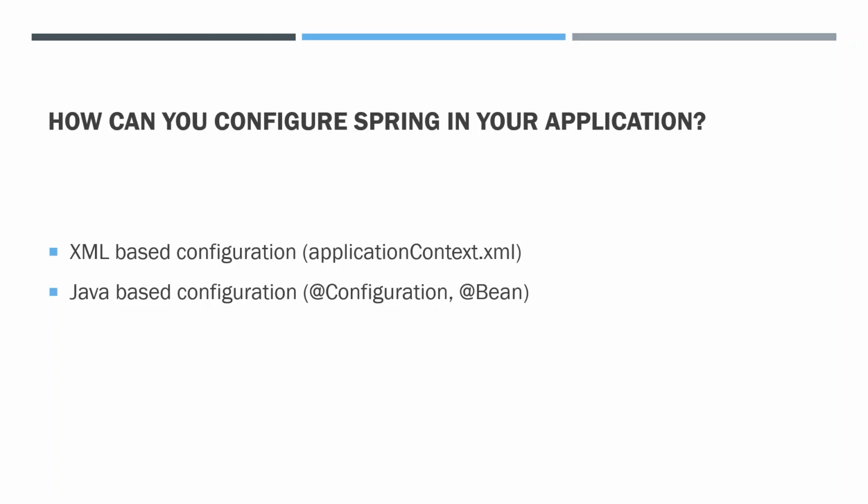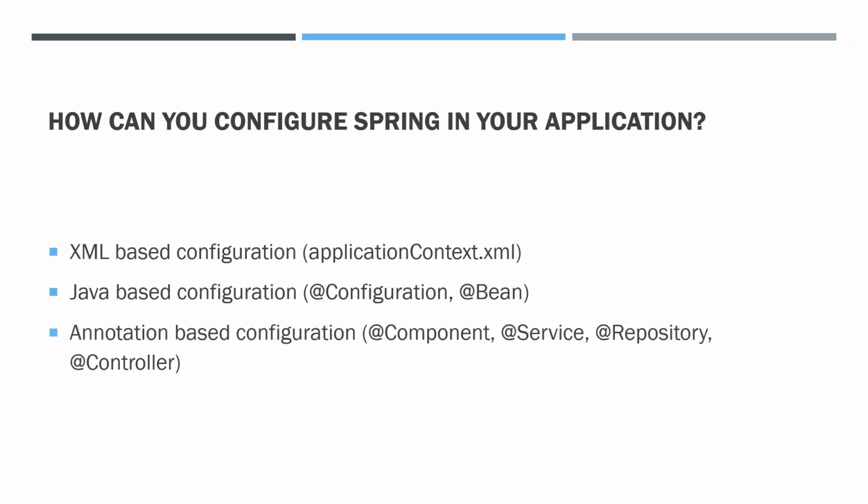Using these two annotations, we create the object. The third one is annotation based configuration. We have various stereotype annotations: @Component, @Service, @Repository, @Controller. Using these, we can create the object, so no need to create the object inside the Spring bean configuration file.